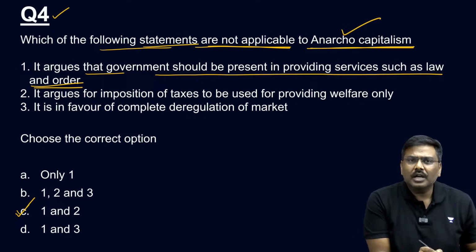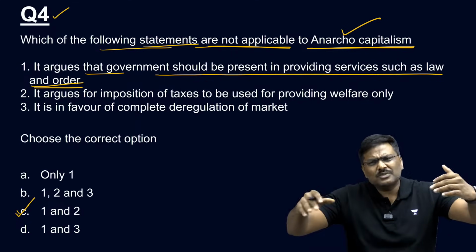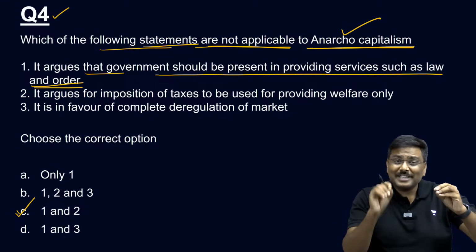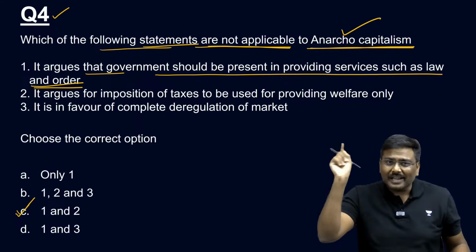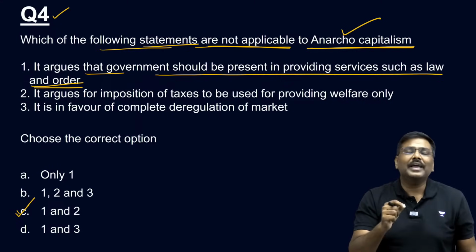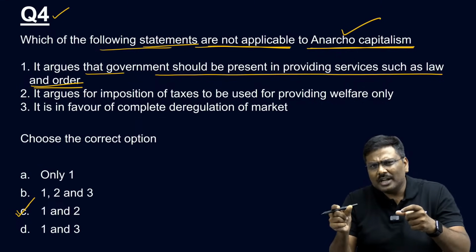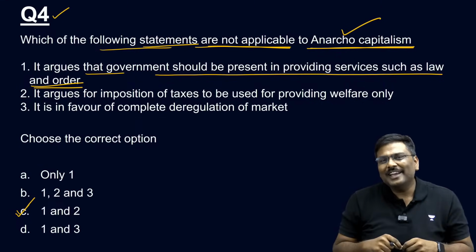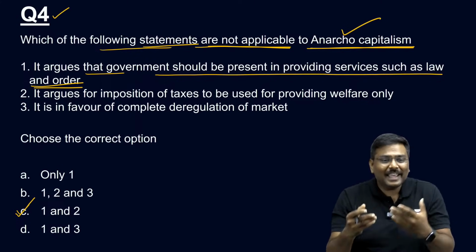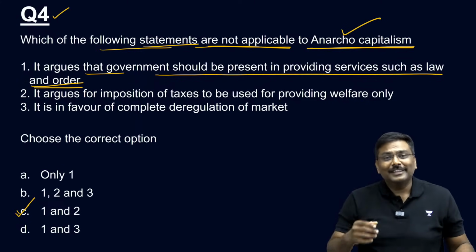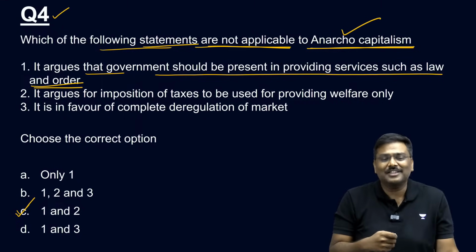So, law and order? No. Law and order should also be privatized. Private companies will provide for law and order, which is the biggest criticism of anarcho-capitalism. Why? If there are multiple companies providing law and order protection, don't you think they might favor rich people in the society? Already in the case of India, there is a concern that there is a billionaire Raj. Have you heard of this? There is a concern that there is a billionaire Raj.